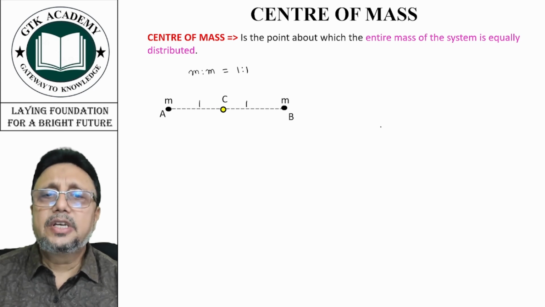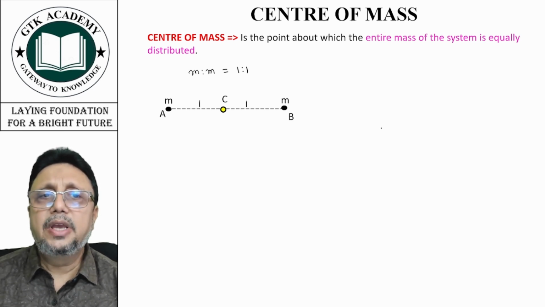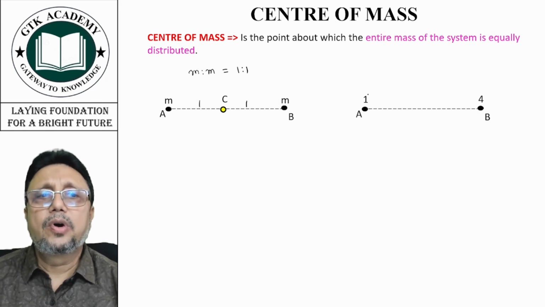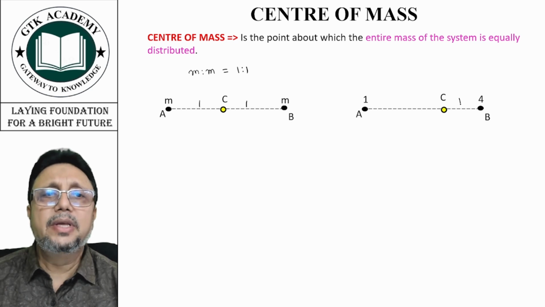Now, if instead of both masses being m, we have one mass as 1 and the other as 4, then the center of mass is going to divide AB in the ratio of 1:4, but 1 will be this side and 4 will be this side, because the logic also says the center of mass is going to shift towards the heavier one.